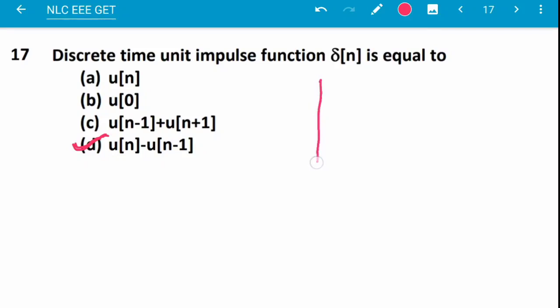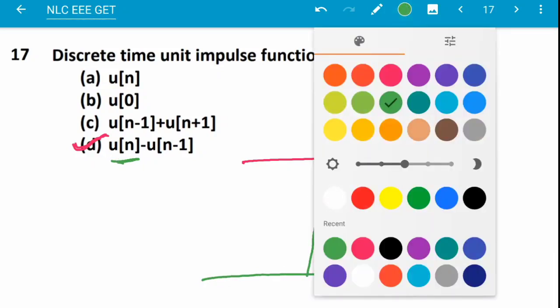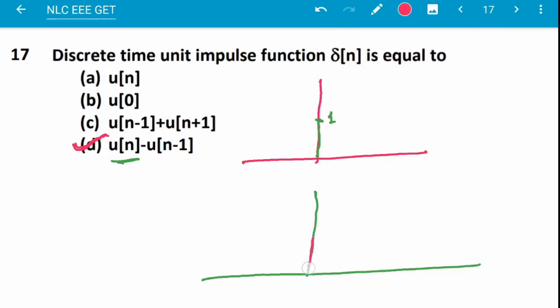Delta of n is this single sample, suppose this one is 1. And what is u of n? U of n is 1, 1, 1, 1 here, at 0, 1, 2, 3 and so on.